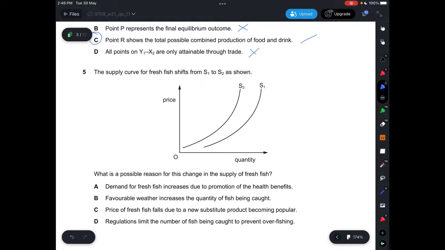Question 5, the supply curve for fresh fish shifts from S1 to S2 as shown. And what is a possible reason for this change in the supply of fresh fish? So you can see the supply curve shifts to the left. Let's look at the options here that we have.